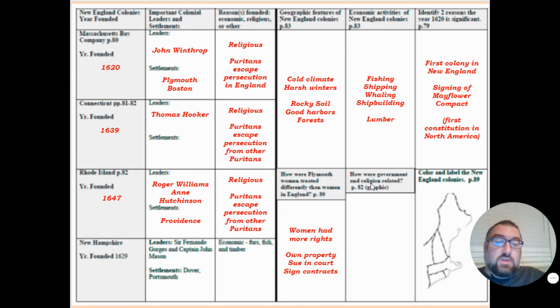How are the government and religion related? As I had previously mentioned, Puritans wanted everybody to be pure. So they were very, very uptight, and they were very, very strict. So if you styled your hair a specific way, that's being selfish, that's being sinful. If you wore bright colors, that was being selfish, that was being sinful. And because they started this colony because they wanted to practice their religion, that meant that the government was involved with the church, and the church was involved with the government.